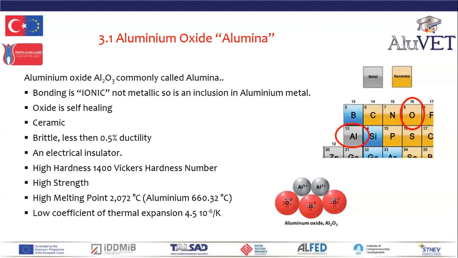So we need to consider alumina, aluminium oxide, when we're talking about welding, rolling, because in any process that we have aluminium, as soon as it comes into contact with oxygen, it will form alumina, a surface oxide, and that alumina is totally different to aluminium. So alumina, aluminium oxide in aluminium, is an inclusion.